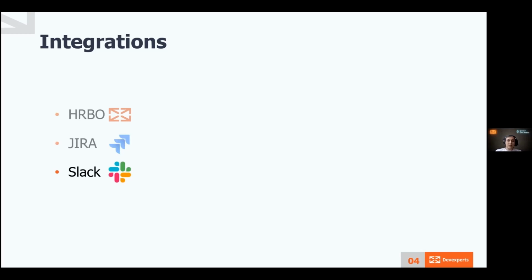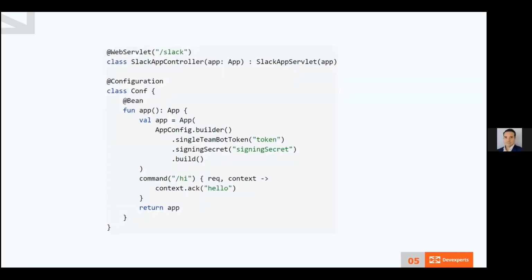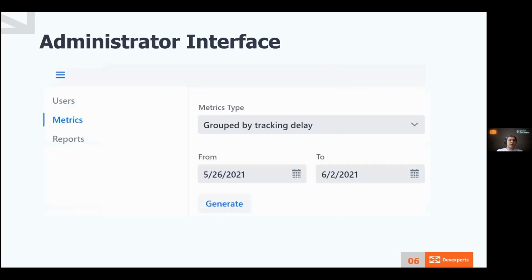Another integration is Slack. Slack has a nice SDK for Java and you can build any bot by yourself easily. It also has integrations with popular JVM frameworks like Spring Boot, Micronaut, Ktor, etc. I just want to show you how easy it is. So here is a simple example for Spring Boot, which consists of a few lines of code. And I don't want to describe everything you see on this slide. I just wanted to emphasize that it is simple.